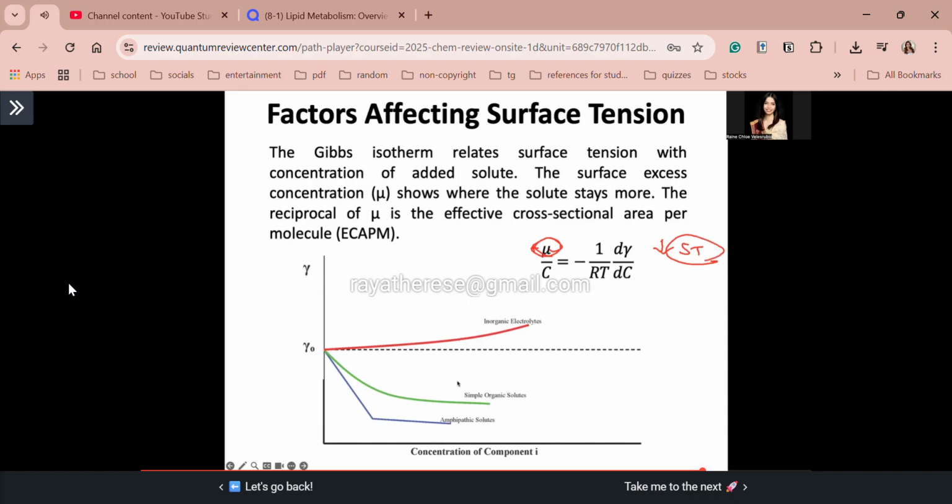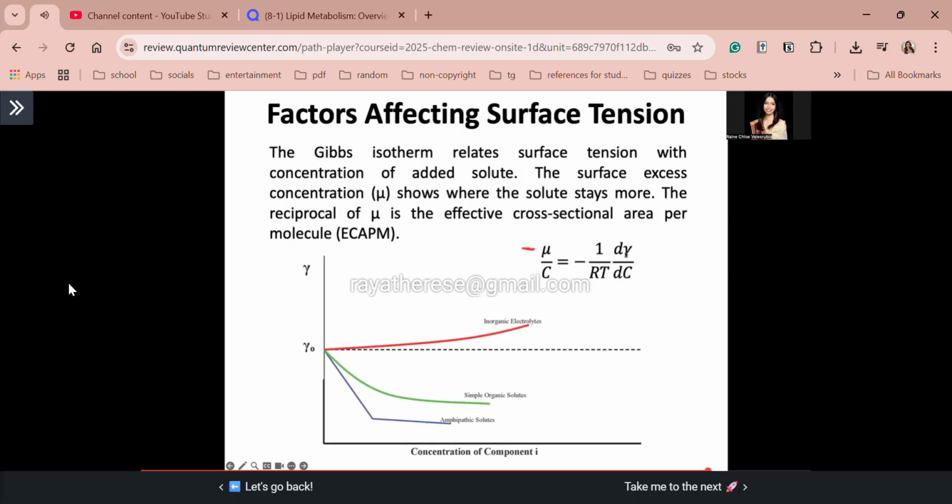Okay? Next. Again, this happens for organic solutes. Okay? As well as surfactants. Okay, kita niyo dito guys, nagdi-decrease ang ating surface tension as we increase the concentration of the component I, or we increase the concentration of your solute. Okay? Ayan, next, we have, what if naman negative ang mu? Negative ang ating surface excess concentration.